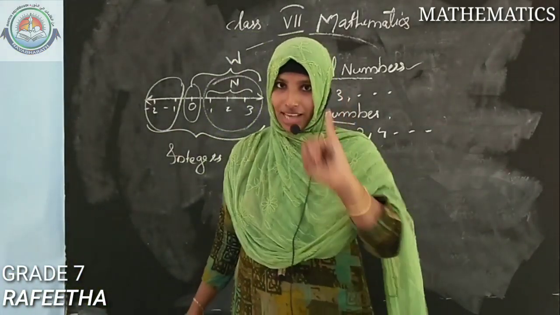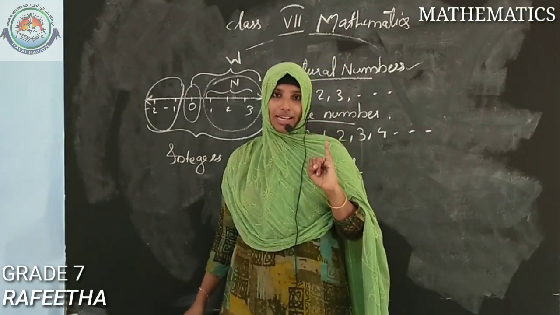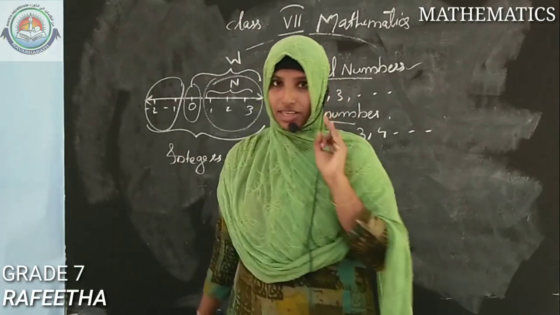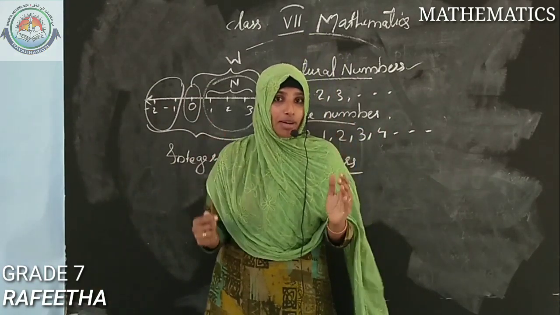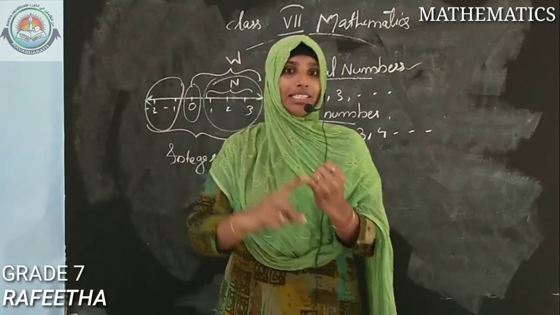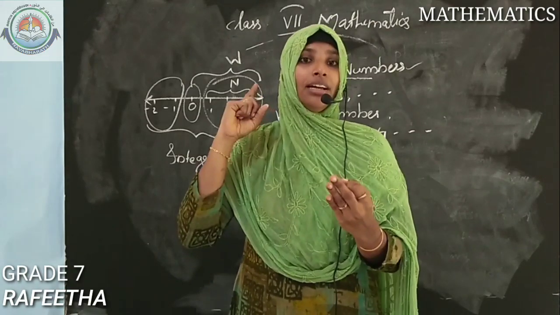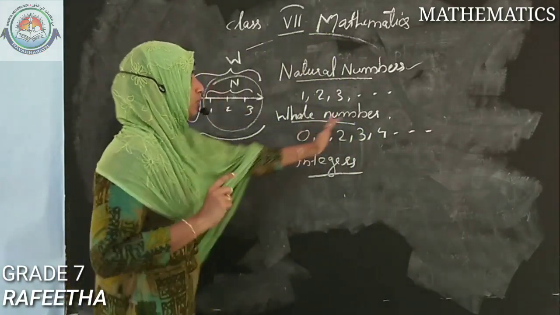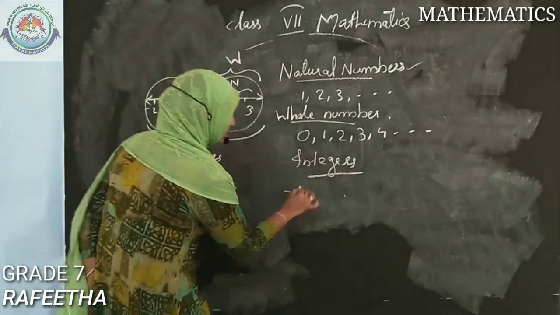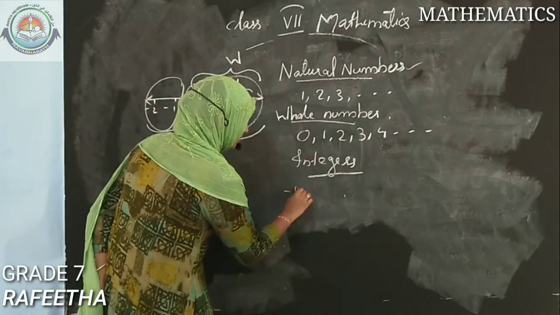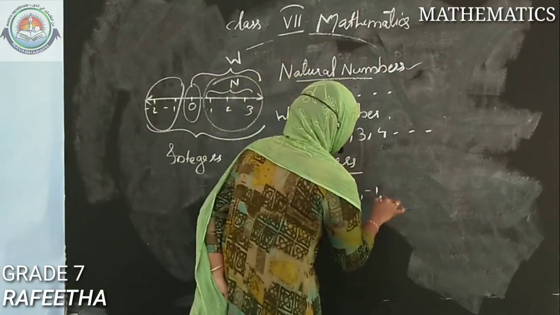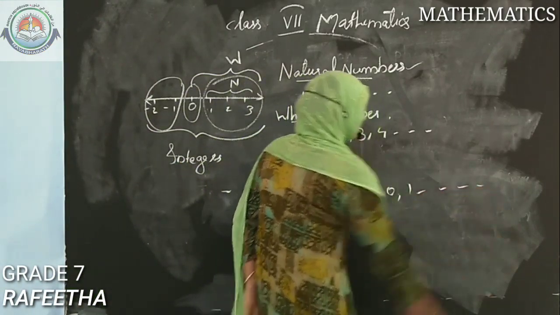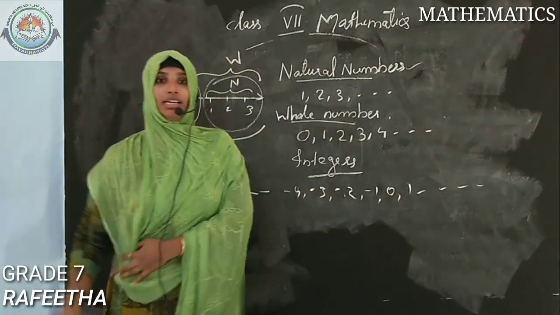First we said what natural numbers are, then whole numbers, that is numbers including 0. Integers are the numbers which include negative numbers, 0 and natural numbers, that is 1, 2, 3, etc. Suppose you start with minus 4, minus 3, minus 2, and many other numbers are also there. Minus 1, 0, 1, 2, like that. These numbers are called integers.